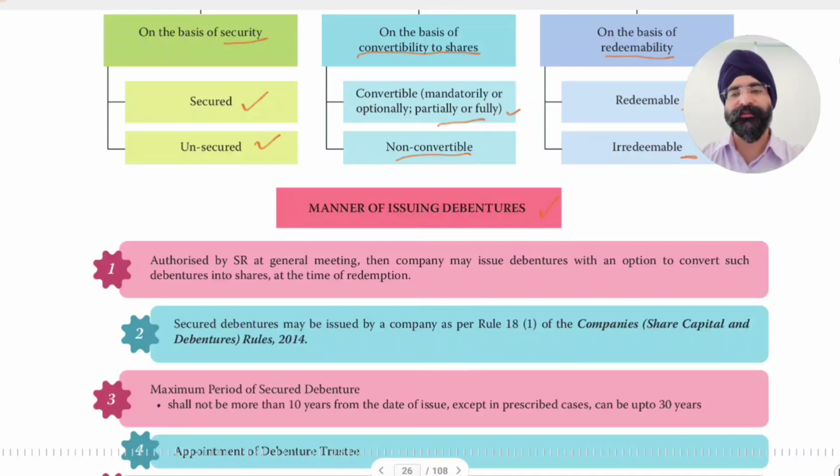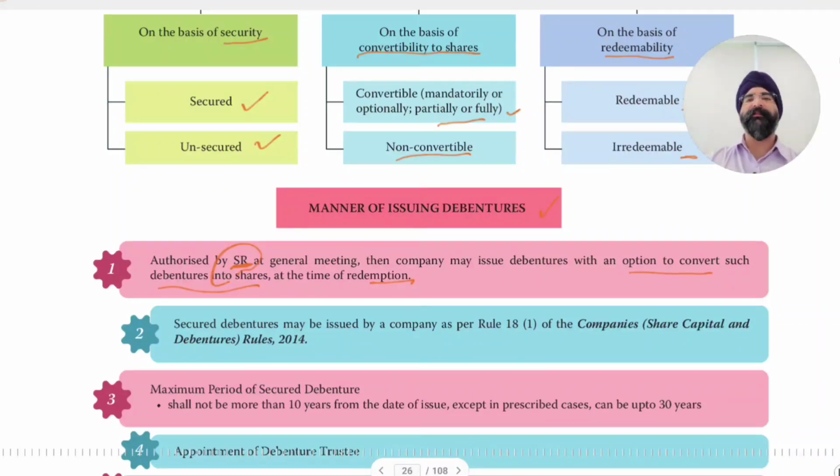How are debentures issued? So number one step is authorized by special resolution at general meeting. Then the company may issue debentures with an option to convert such debentures into shares at the time of redemption. So manner of issuing debentures is authorized by special resolution at general meeting. Then the company may issue debentures with an option to convert the debentures into equity shares at the time of redemption.